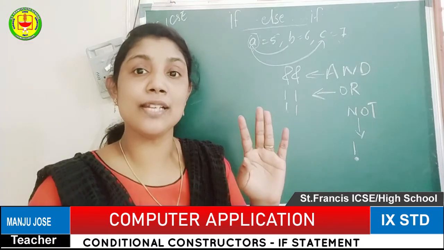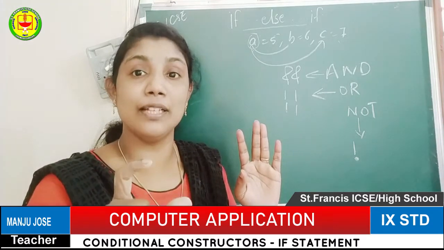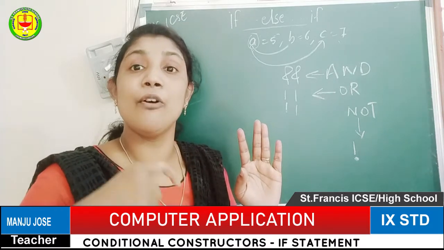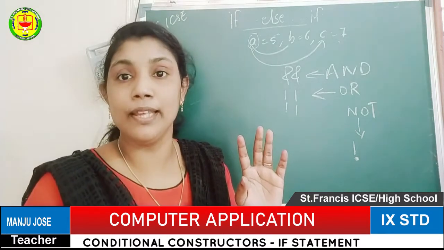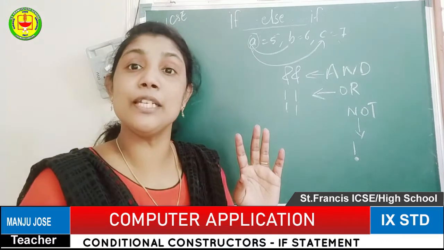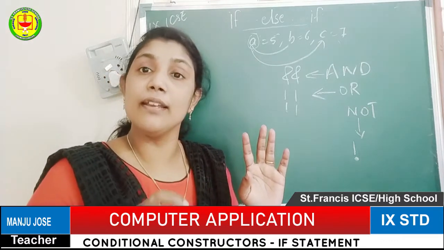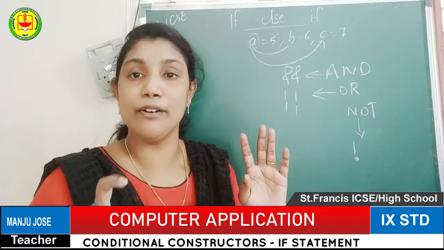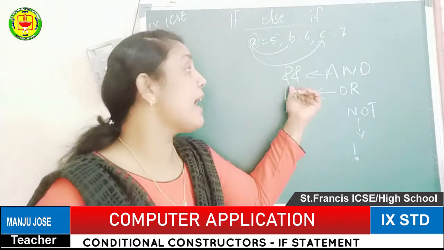For all the subjects, you have to check whether each is greater than or equal to 35. If any one subject is below 35, the entire result will be fail. So there we are using the AND operation.